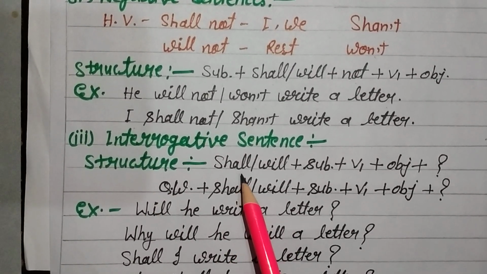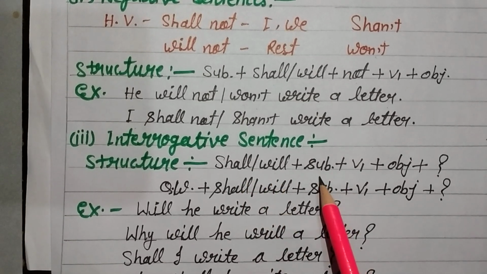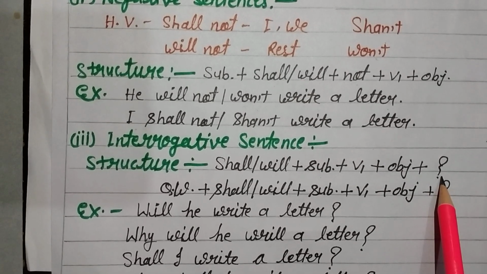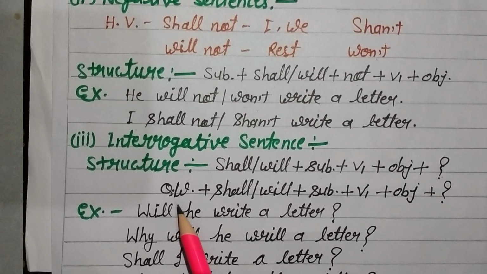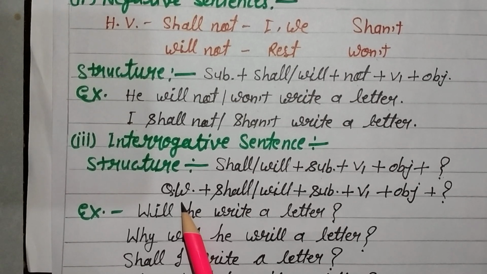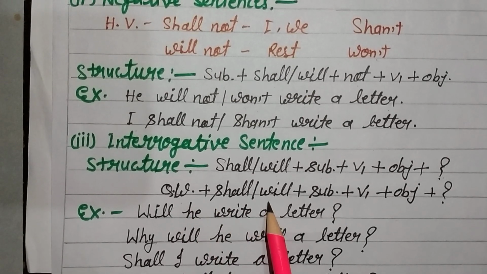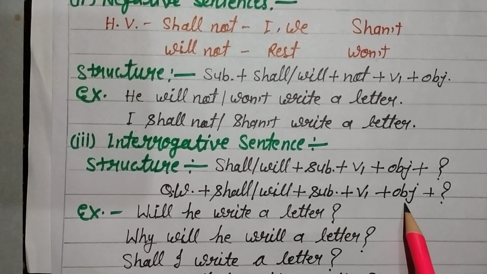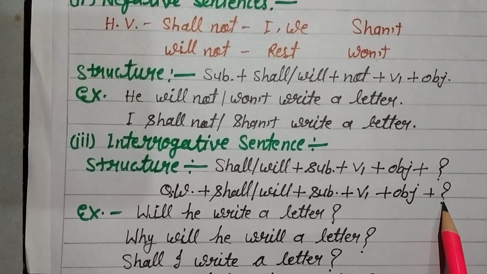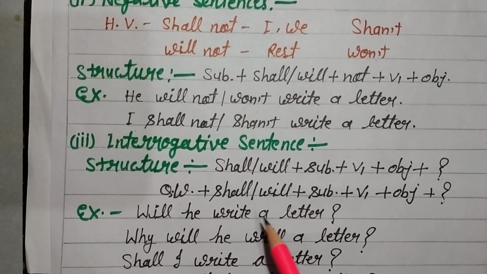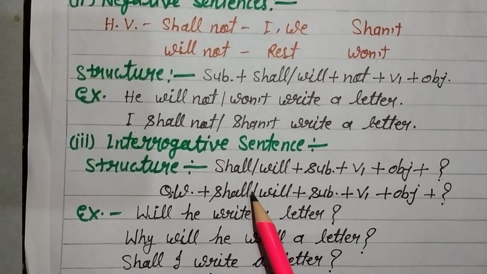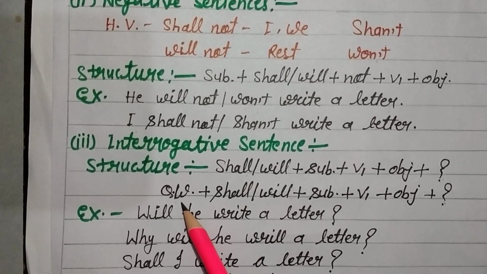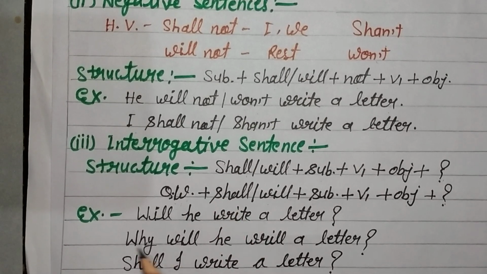And now, interrogative sentences. Structure: shall or will, and then subject, and then verb's first form, and then object, and then put the question mark at the end of the sentence. And question word plus shall or will plus subject plus verb's first form and then object, and put the question mark at the end of the sentence. There are two types of interrogative sentences: with the help of a helping verb and with the help of a question word. Okay, I told you about this.